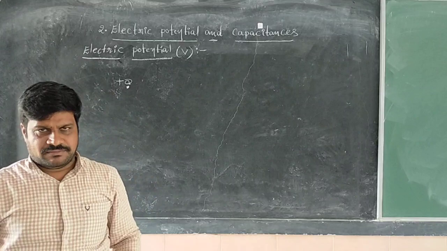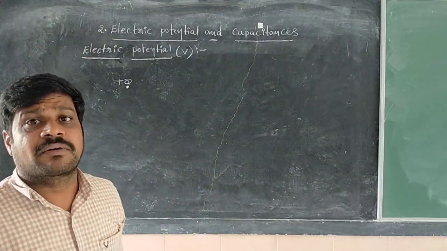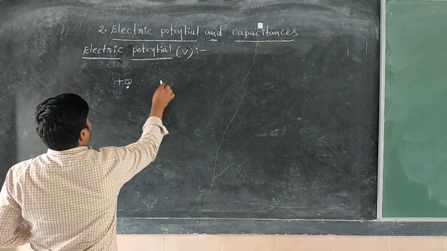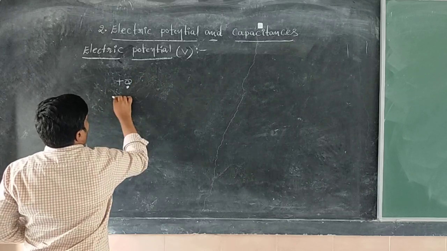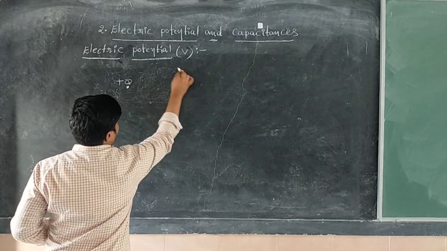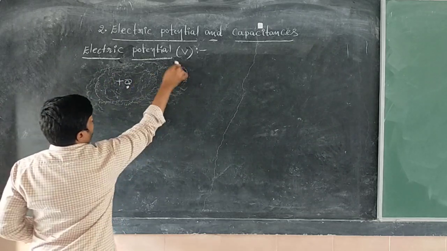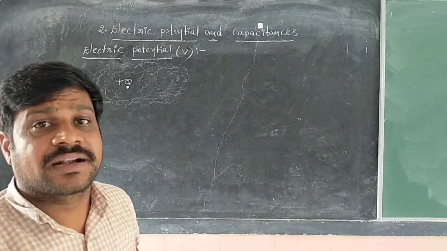Suppose you take a charge at any point. As we studied in our previous chapter, around this charge a kind of field will exist, and that field is called the electric field.